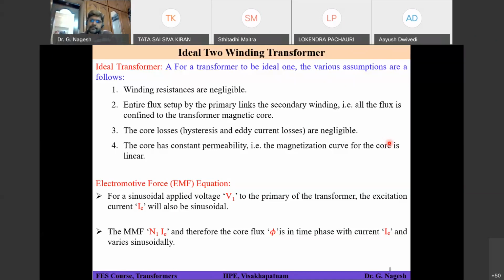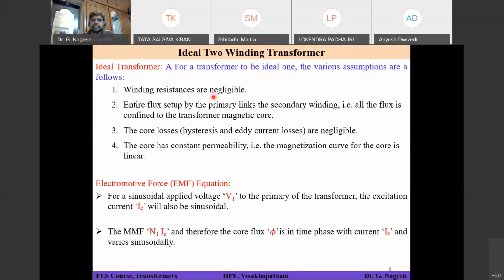Right, so ideal transformer here means I am assuming these are the four basic points which were shown on your screen. We'll go one by one. For an ideal transformer, the following are the various assumptions. What is that? Winding resistances are neglected. Usually when you have a winding, obviously some amount of resistance will be there, so I am assuming that resistance is equal to 0. That is my first assumption in an ideal transformer.